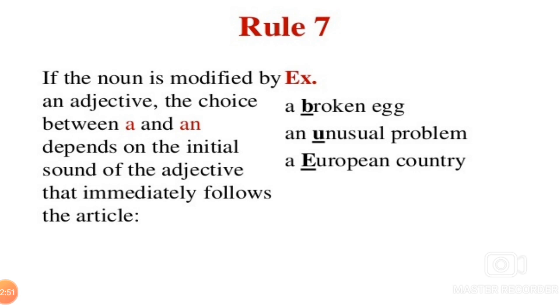If the noun is modified by an adjective, the choice between a and an depends on the initial sound of the adjective that immediately follows the article. A broken egg, an unusual problem, a European country.